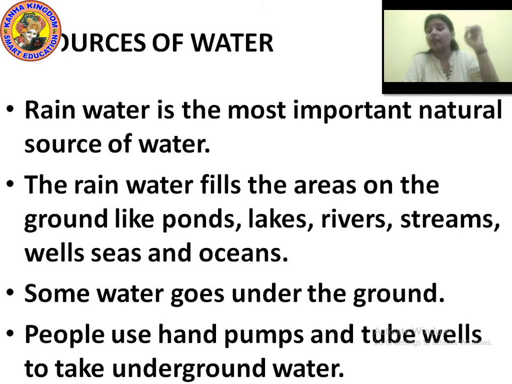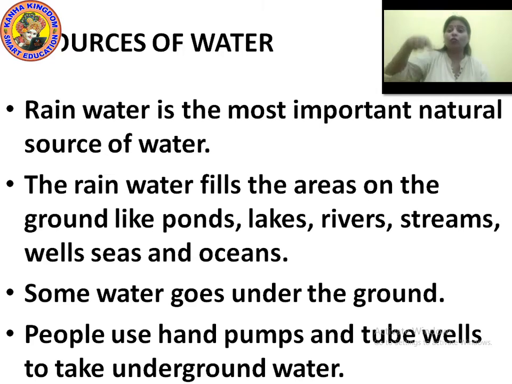Have you seen when rainwater comes down on the earth, in your area, if we put a small vessel on the ground, it fills with water? How does it fill with water? Because of the rainwater, the water coming from the rainfall. In the same way, the ponds, lakes, rivers, streams, wells, seas and oceans are also filled again and again with the water which comes from the rainfall.